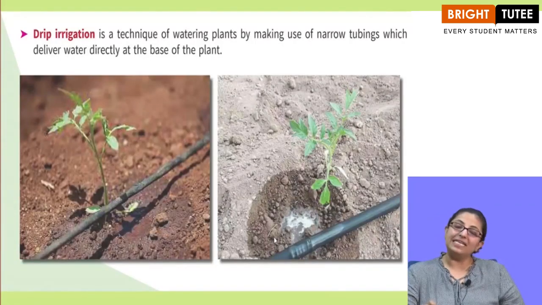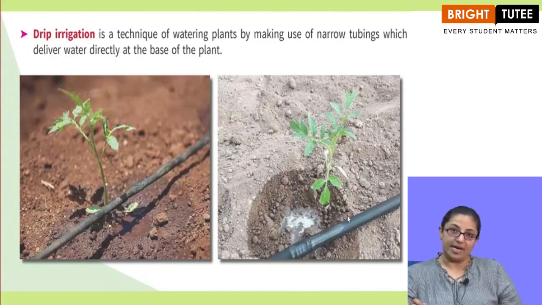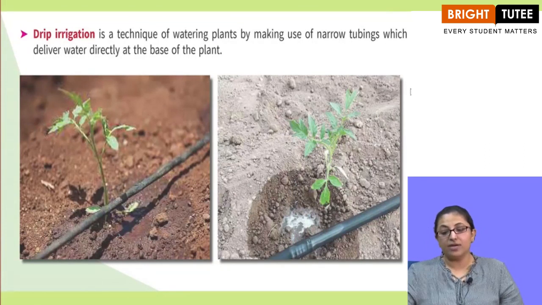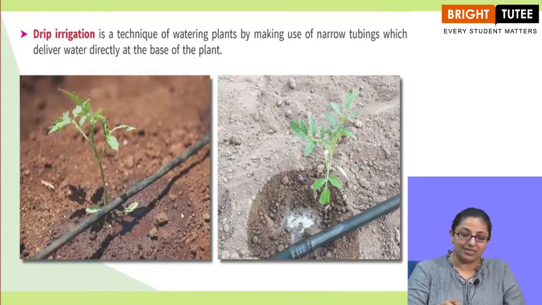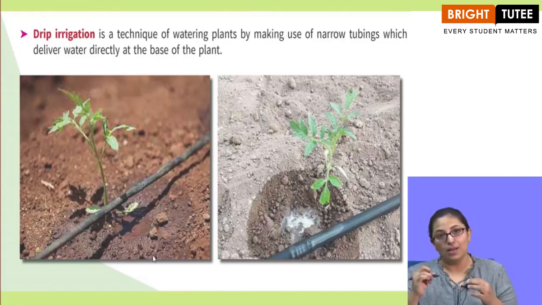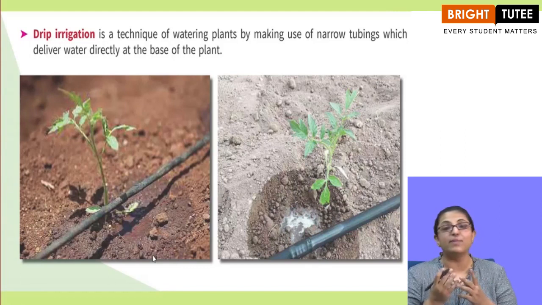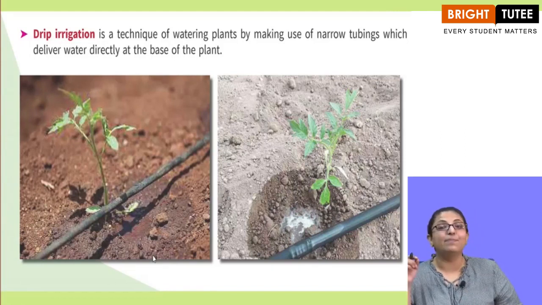Now, what do we see in these pictures? We see that the soil just around the plant is wet. However, the surrounding surface is all dry. Even in this picture, the soil which is just near the plant is wet. However, the surrounding is dry. Now, why so? Basically, this is to conserve water, but the plants need irrigation. The plants need water. So, basically, this process is called drip irrigation.